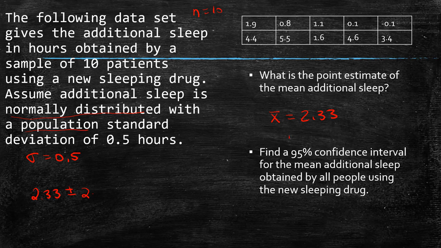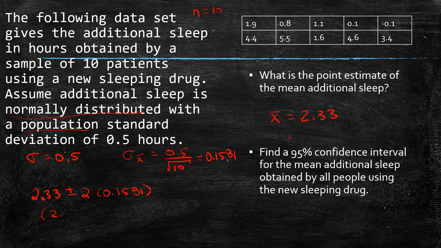But since I'm dealing with x bar, I've got to change this into sigma of x bar, which is sigma over the square root of n. And in this case, n is 10. So I get 0.1581. So here I go, 2 times 0.1581. And again, remember that I'm going to multiply first, depending on my calculator.